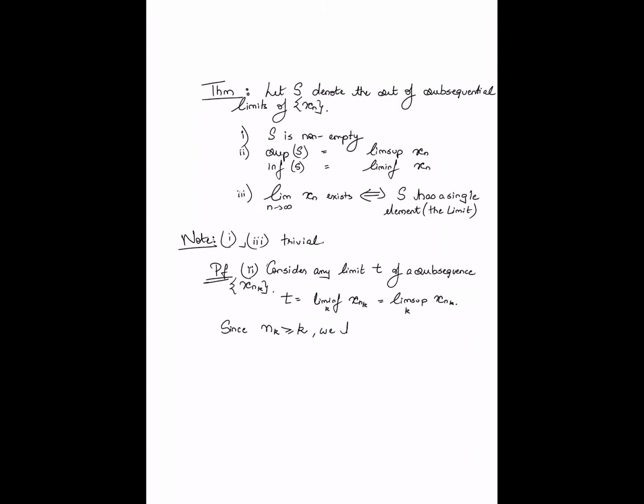We have the following. The set of values taken by the subsequence for positions to the right of n is in fact going to be a subset of the set of values taken by the sequence to the right of n.